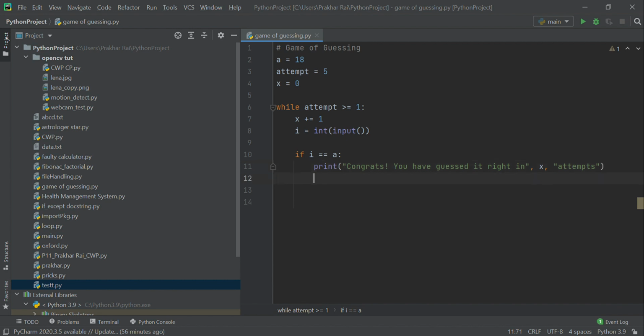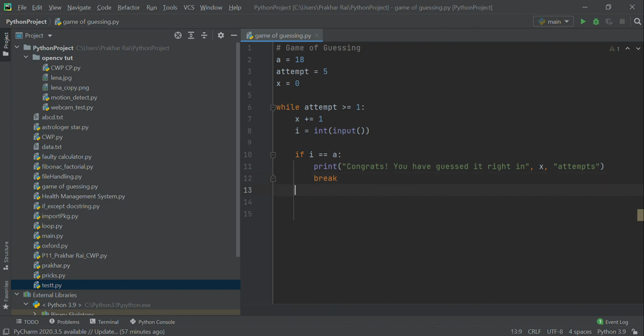Great. And also the attempt should decrease each time the loop repeats itself, right? We'll mention that in another case, but what we'll do here is that if the user gets it right, we'll break out of the loop, because he or she guessed it right.